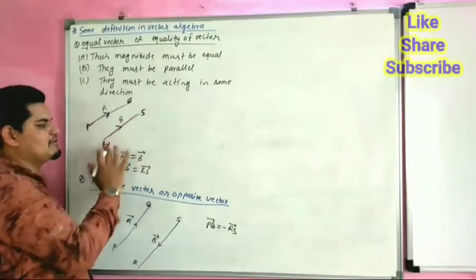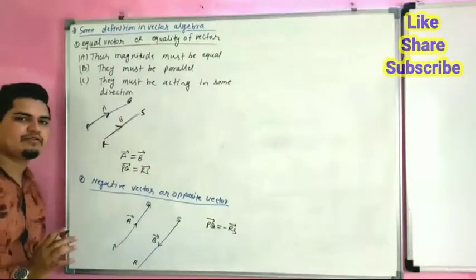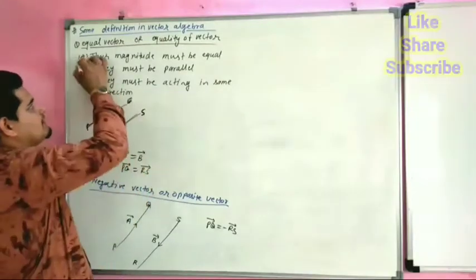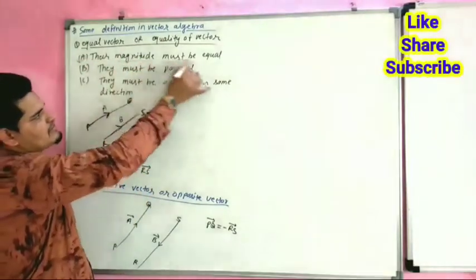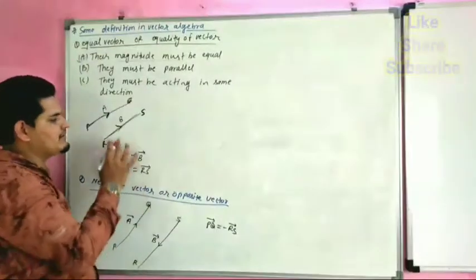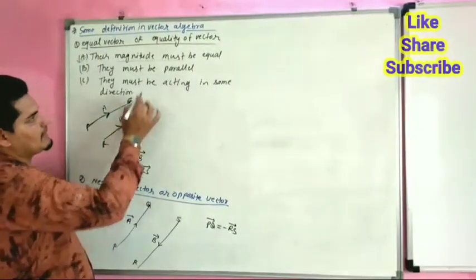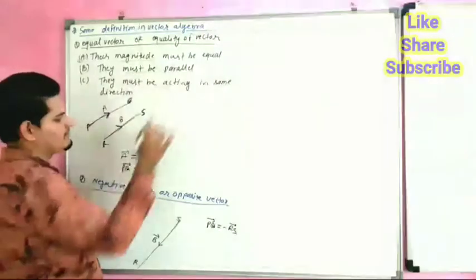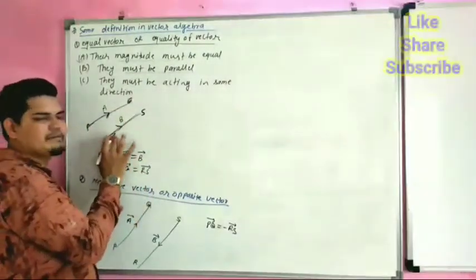This vector PQ is equal to RS. The conditions for equality of vectors: first, their magnitudes must be the same. The magnitudes must be equal. Second, they must be parallel. Both vectors should be parallel.